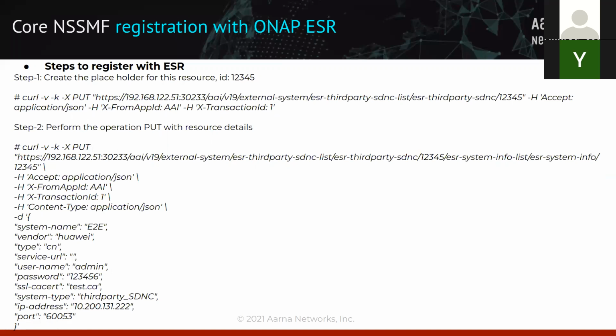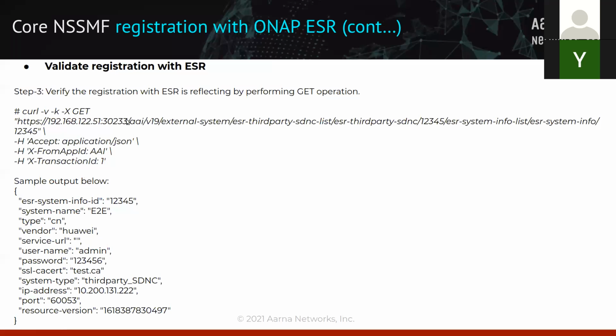Okay, once you register, the best way is to go back and validate whether the registration is reflected or not. In the next slide, we show how to validate it. You do a curl command again, specifying your resource ID, and once you pass this get operation, you will get an output like this if it is successfully registered. You will see that what you provided in steps 2 and 3 matches the content. This way, your core NSSMF is now registered with ONAP.